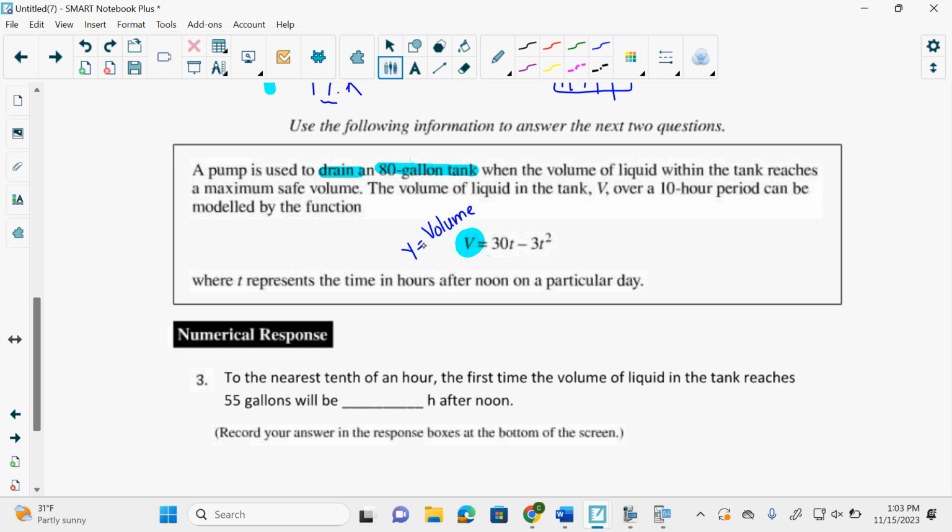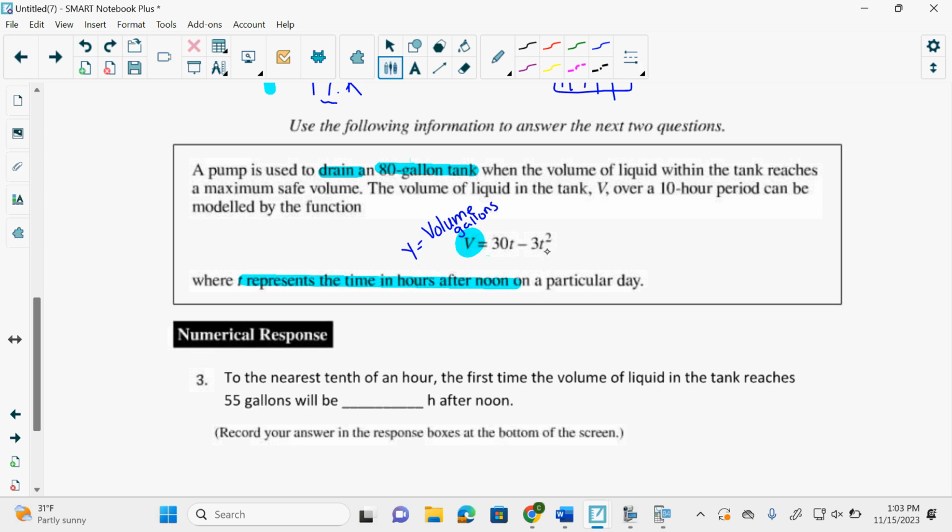Because in your calculator you have X's and Y's, not B's and T's, right? So I always say what this represents. And it's volume in gallons. So the volume of liquid in the tank V over a 10-hour period can be modeled by this function, where T represents the time in hours.